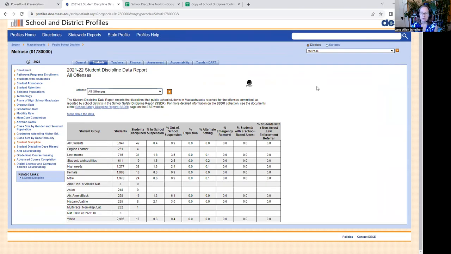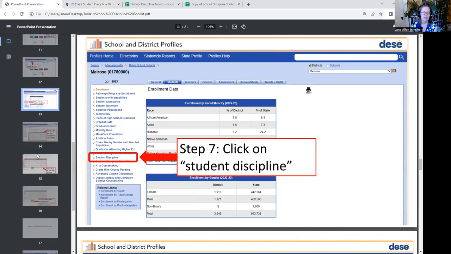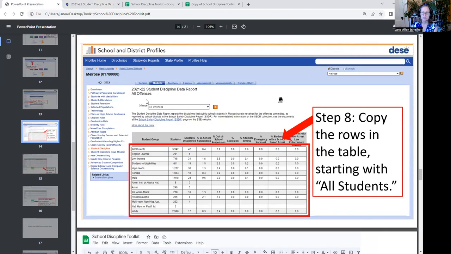So, Corey, you mentioned to me earlier that people might find it helpful to know that the data will always take this format, regardless of what city or town you're in Massachusetts, and regardless of what year you're looking at. Same number of columns, same number of rows. And that's why what you've copied can work for any city. Exactly, the sheet, exactly. Great. So going back to our toolkit, so we've clicked on school discipline, and now you're seeing a screen that looks just like the actual data that we're looking at. And we want to copy the rows in the table, starting with all students.